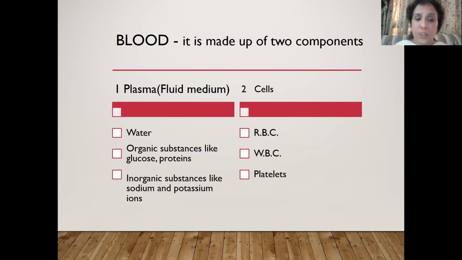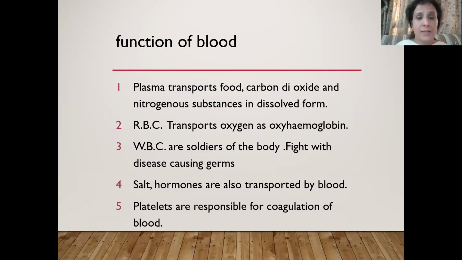And then there are inorganic substances also, like sodium ion, potassium ion, calcium ion, bicarbonate ion. So that makes the inorganic substances. The different cells present in plasma are red blood cells or RBC, white blood cells or WBC, and platelets.